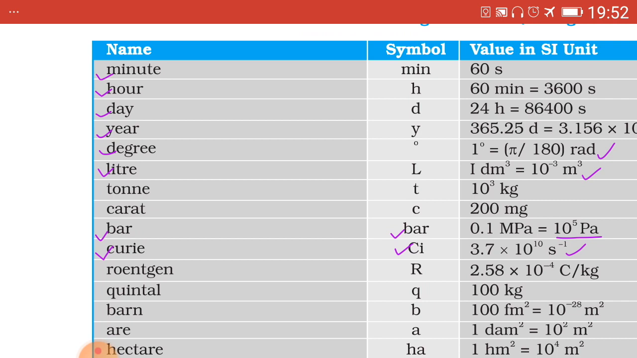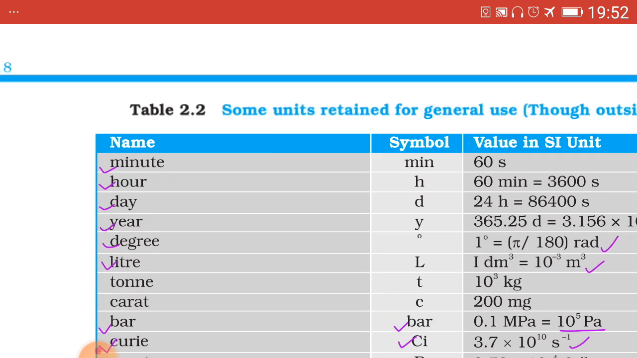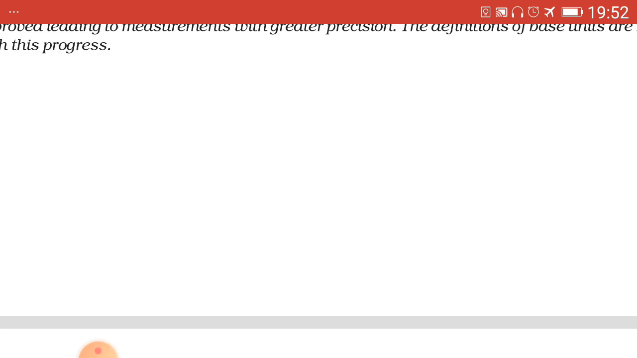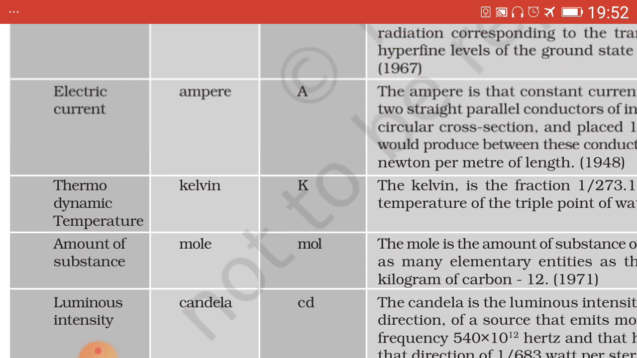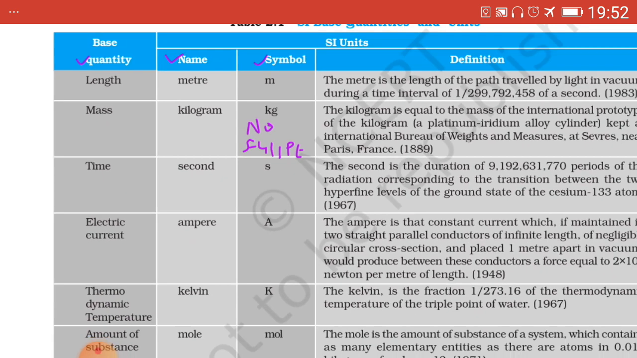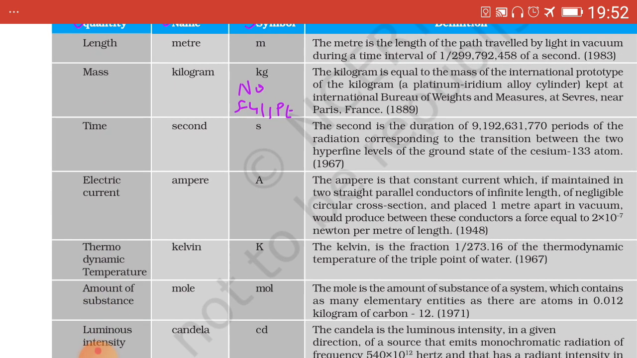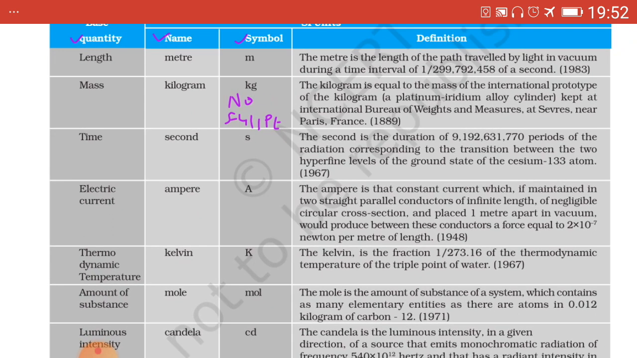Now another units. Before going to the next table of units, we discuss the rules for the use of SI unit system, which is not given in the description, and I tell you to note it down.